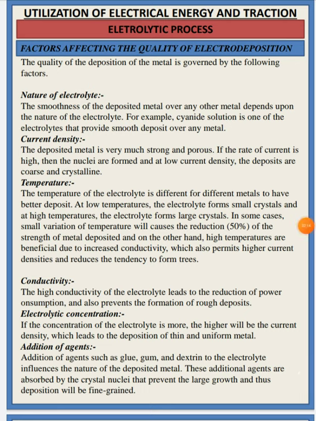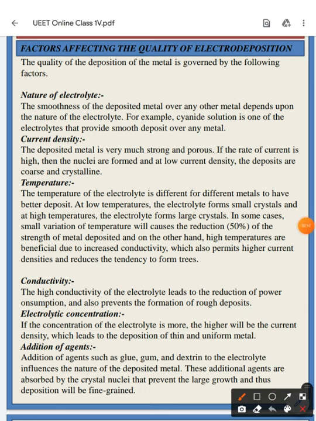So what are the factors affecting the quality of your electrode depositions? There are several factors, just like the nature of the electrolyte. As we have discussed, if it is a pure material, then the extraction process is much easier.